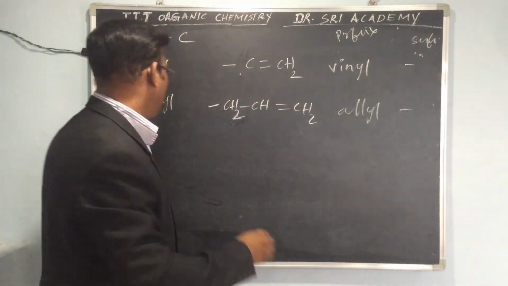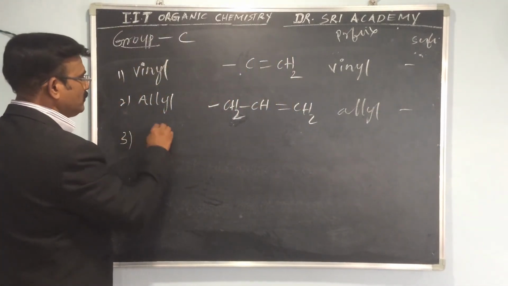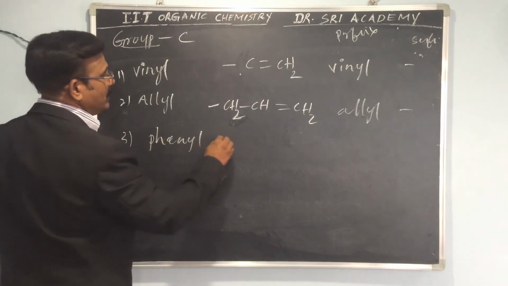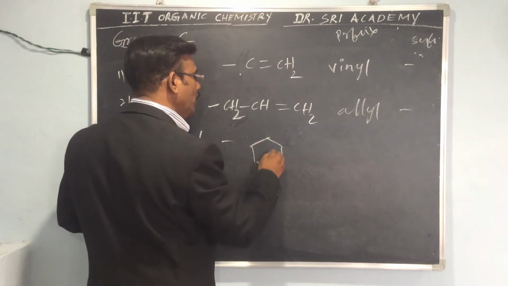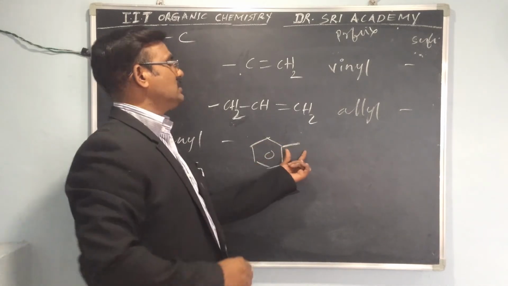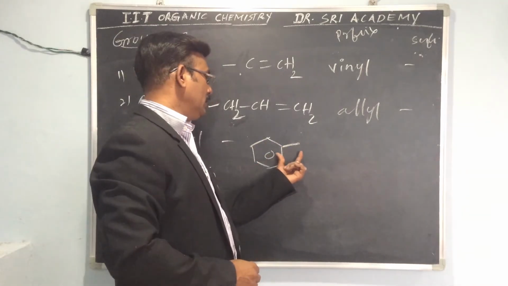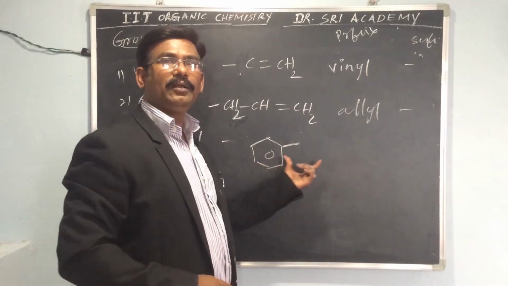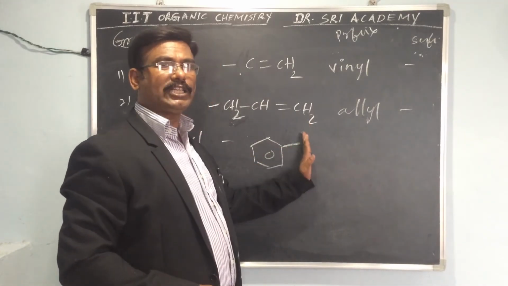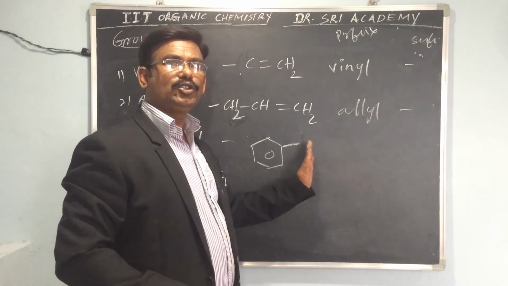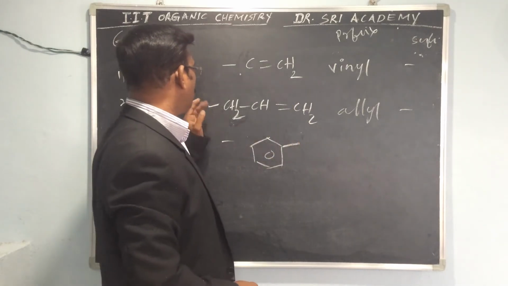And phenyl. We can say the phenyl. So that is the benzene group. Okay, benzene, so one bond. So this is a phenyl. Phenyl bond. So don't think about the CH2 here. This is the bond attached to some compound. So here also attached to some compound.